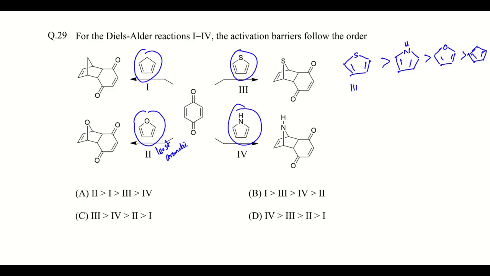So this is 3, then pyrrole is 4, and 2 and 1. So 3 4 2 1. This is C, the answer maybe.